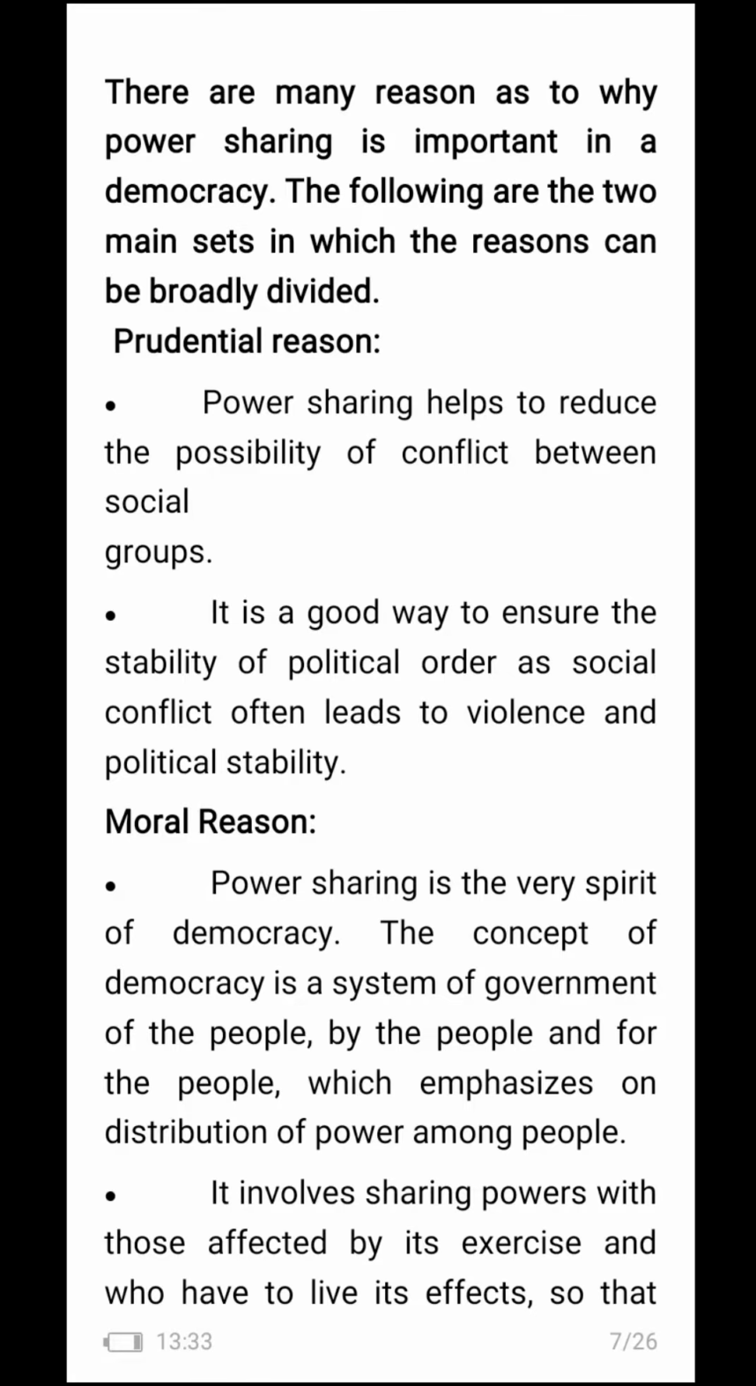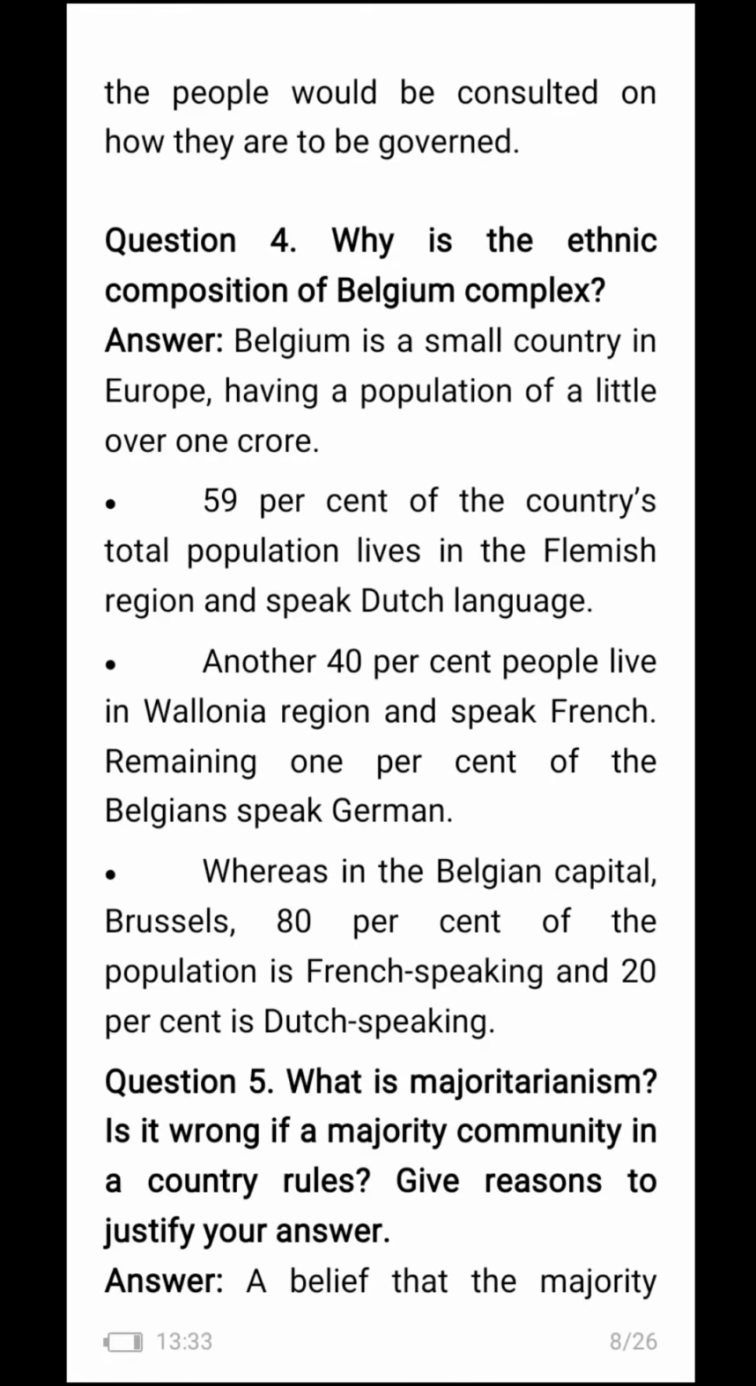It involves sharing powers with those affected by its exercise and who have to live its effects, so that the people would be consulted on how they are to be governed.